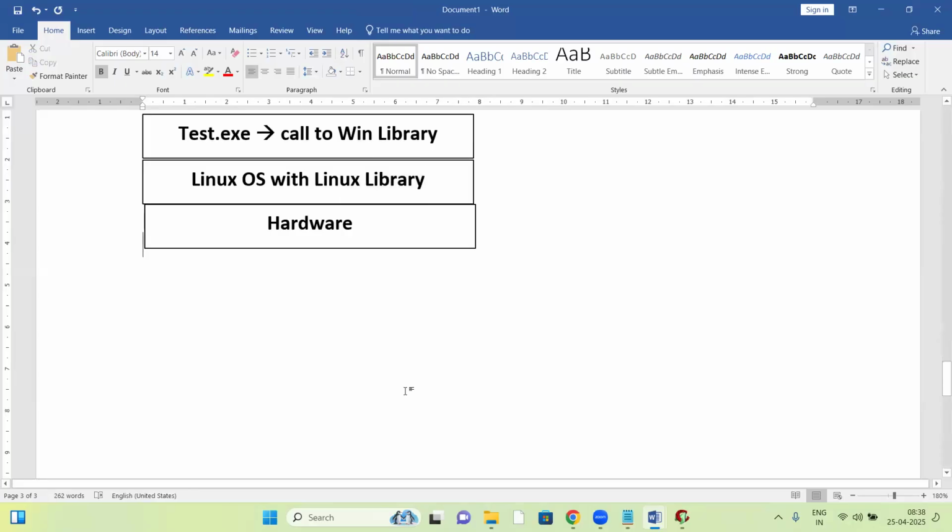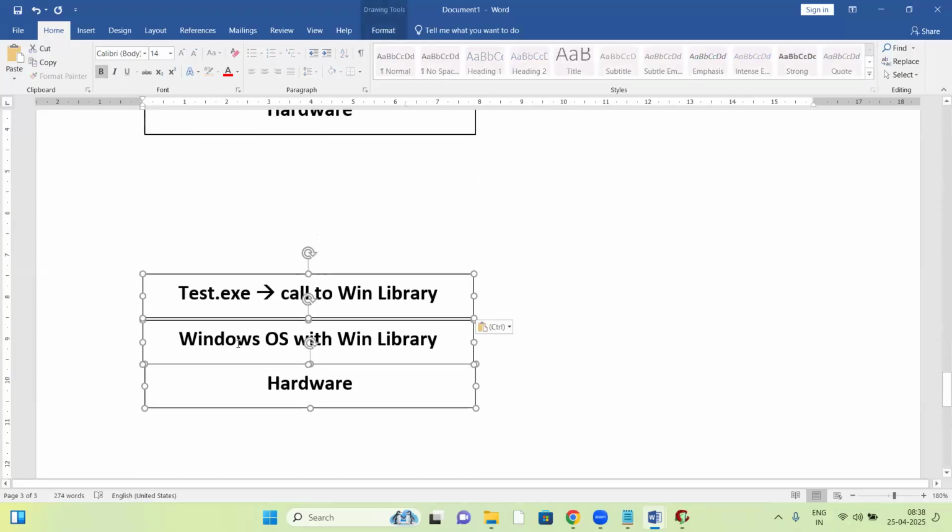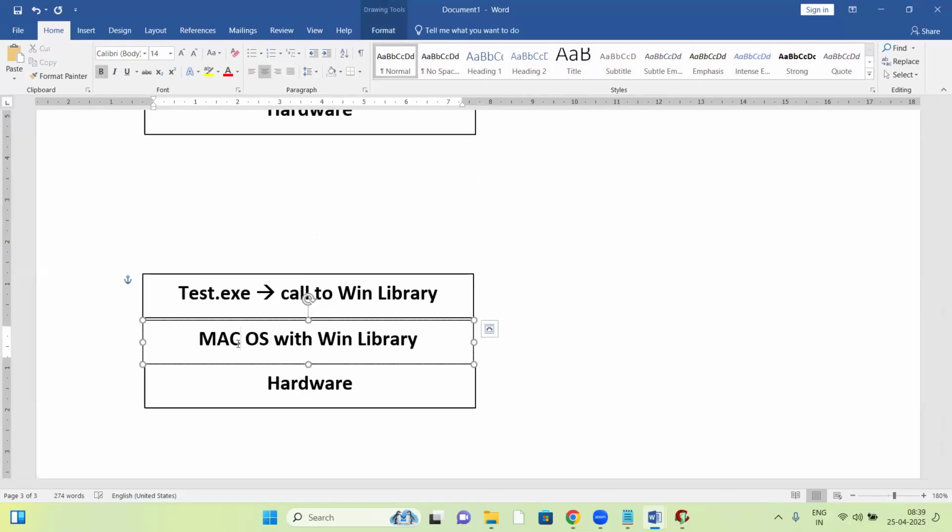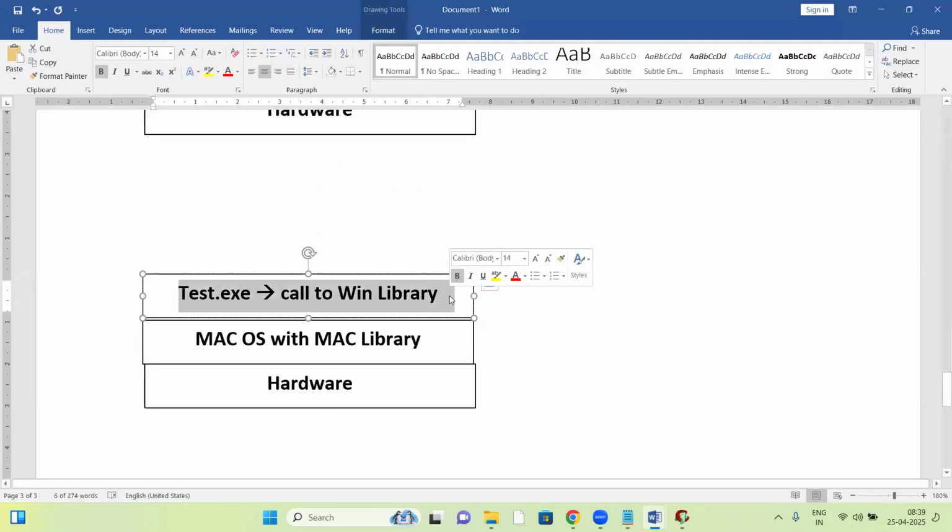Now let us take another platform, Mac OS. Same exe file. If we try to run it on Mac OS, what happens here? Mac OS with Mac library. Here also it will try to call the Windows OS library. That library is fixed. Once the exe file is created, that library never changes. Again it will try to call the Windows library, but it is not available. Since it is not available, again it fails.